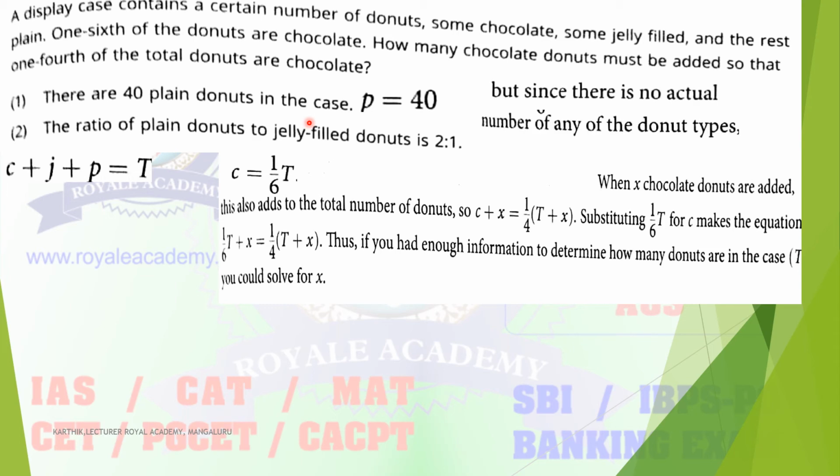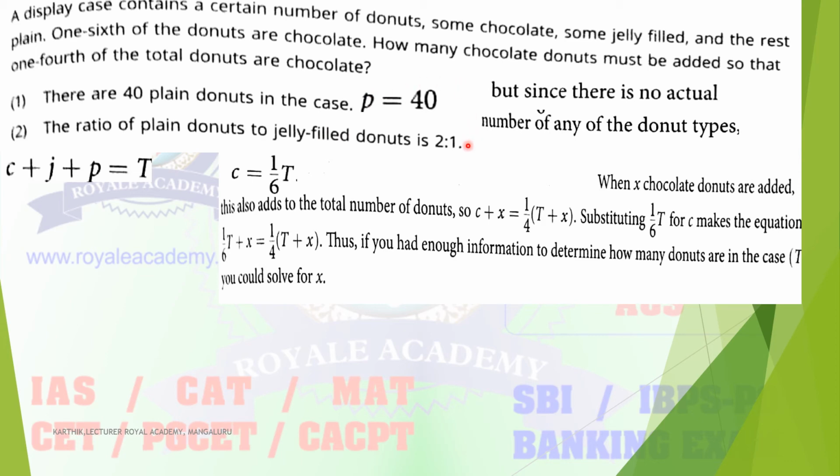Next, the ratio of plain donuts to jelly filled donuts is given. The ratio is given, but the number is not given. So from the second statement also it is not possible to determine. In the first statement just P is given, and in the second statement just the ratio is given. Within this ratio we can't judge how many are plain donuts and how many are jelly donuts. So the second statement alone is also not possible.